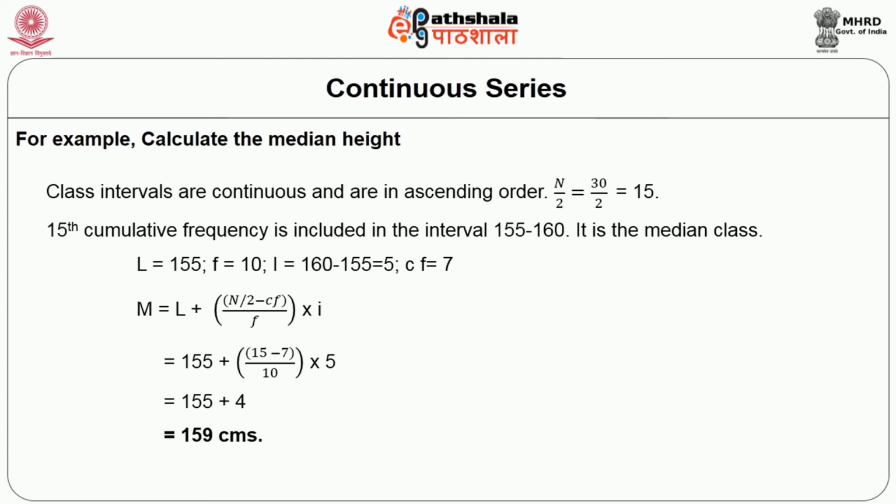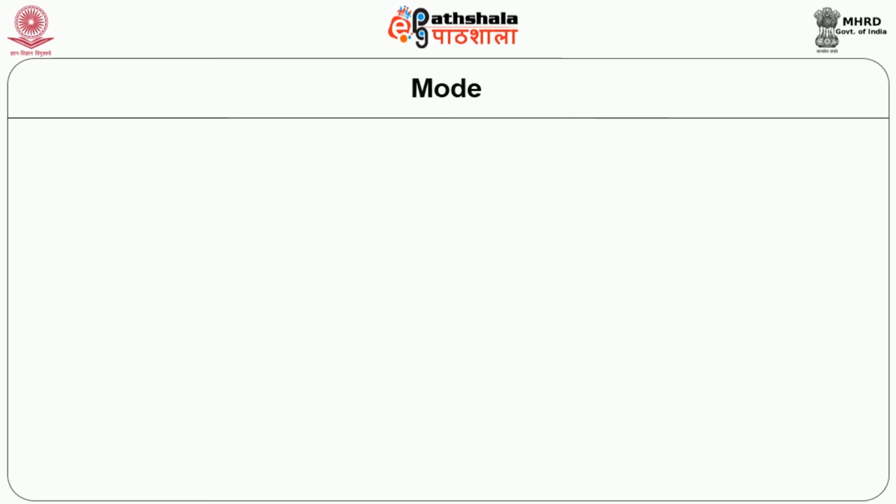M is equal to L plus (n/2 minus CF) by f into i. This is the formula, and in this formula substitute all the values. That is equal to 155 plus (15 minus 7) by 10 into 5. That is equal to 155 plus 4 equal to 159. That is the median. Then next, mode.